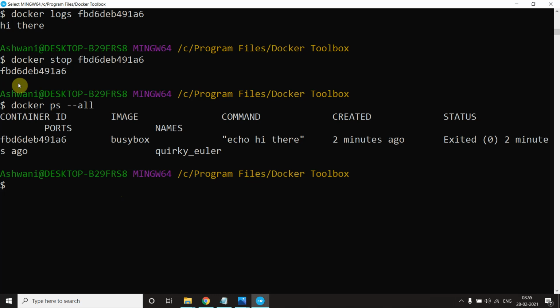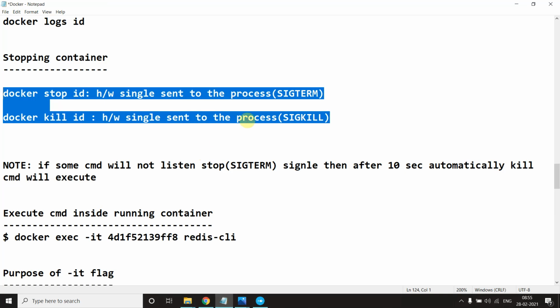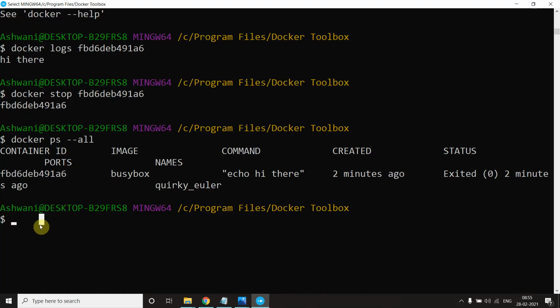When I execute this stop, there's one more catch here. If some process wants to run for infinite time and you just say stop, it will not stop itself. Then this command will wait until 10 seconds, and after that the kill command will automatically execute. Okay, now let me show you.